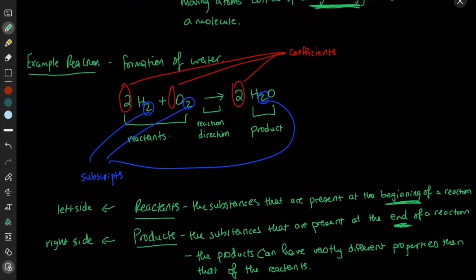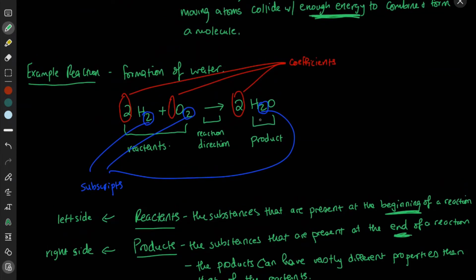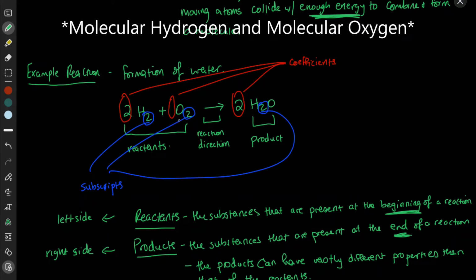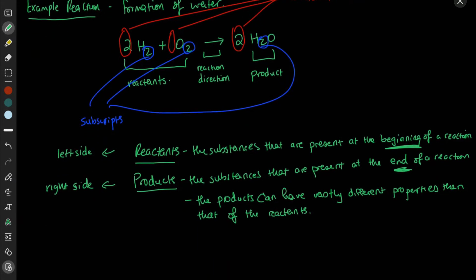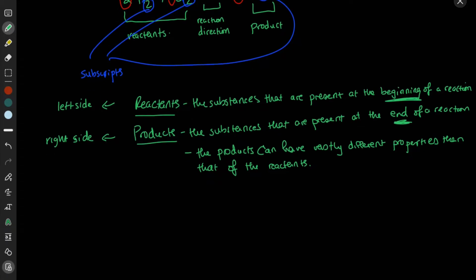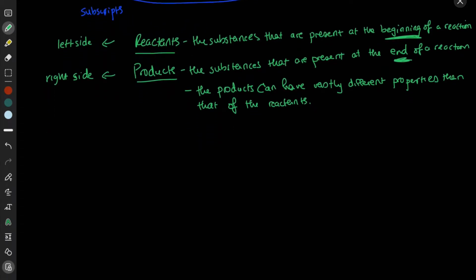In this example, water, which is a product of this reaction, has quite different properties to elemental hydrogen and elemental oxygen, which are the reactants. So the product isn't always going to have similar properties and characteristics to the reactant. They can have very different properties. That's something important to note.